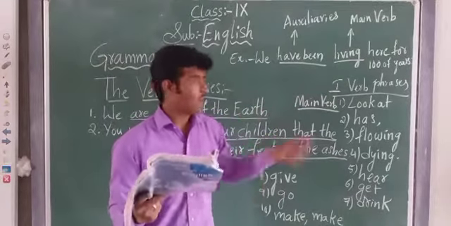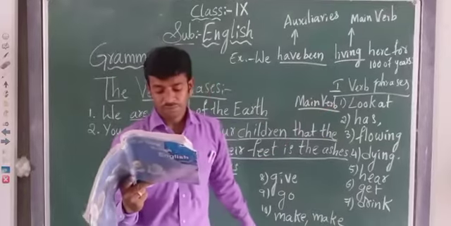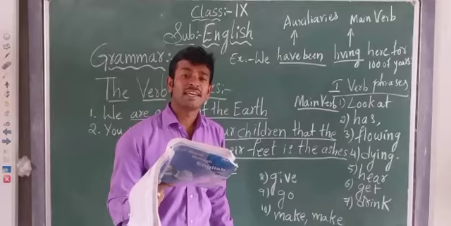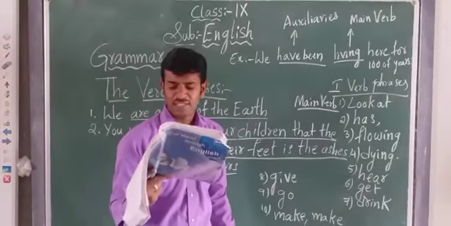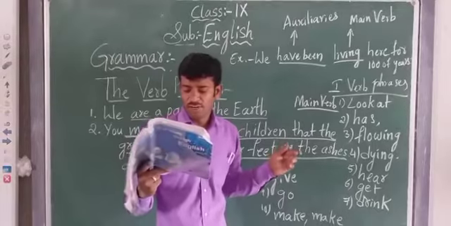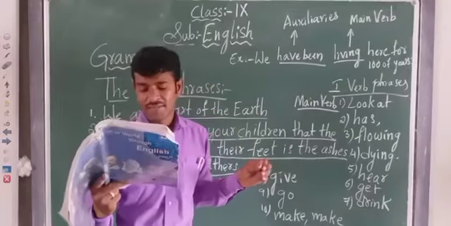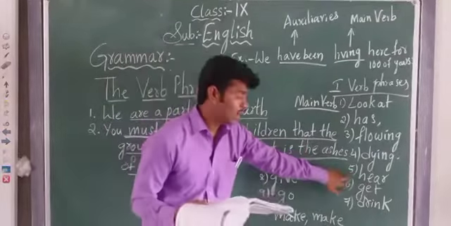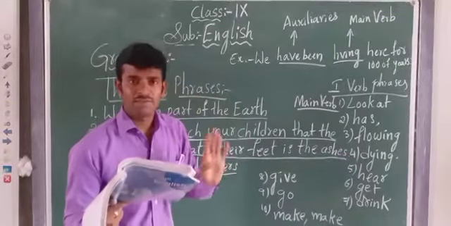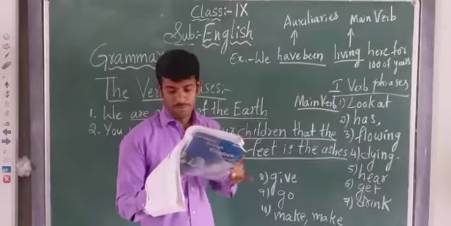Main verb, children. Okay, main verb. Can't you hear the cries of the dying river? Can't you hear the voice of the dying river? Dying river means flowing river. The voice will come. So that is the cry voice. Hear will become the hearing, hearing the voice. Yes or no? Hear will become the main verb.